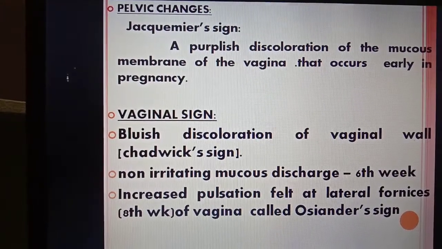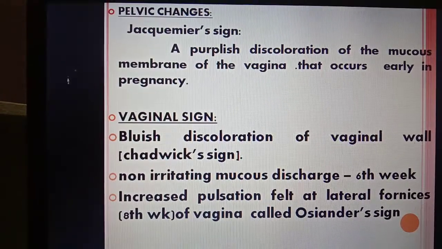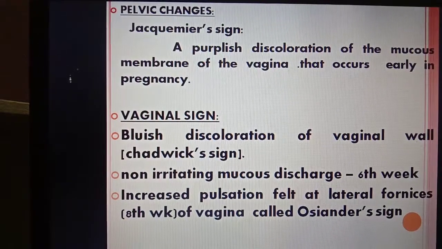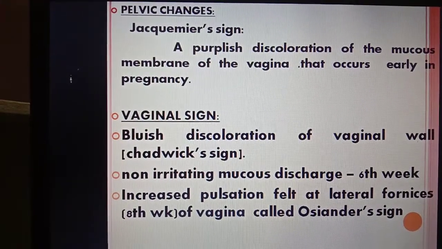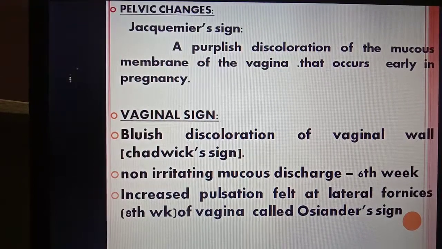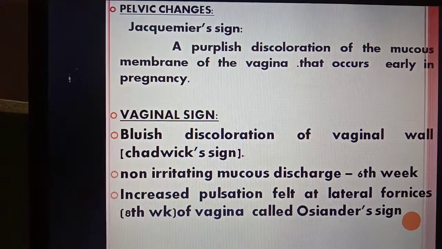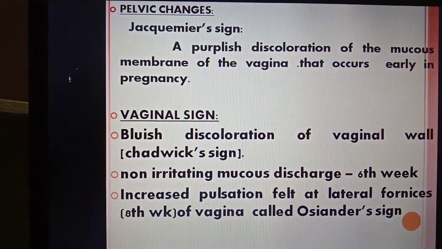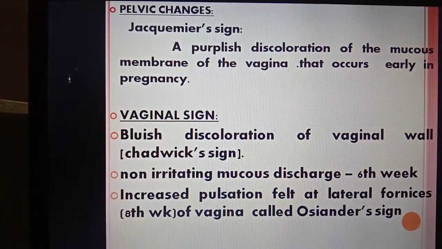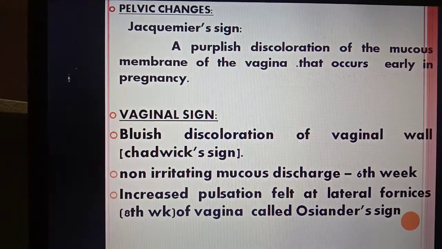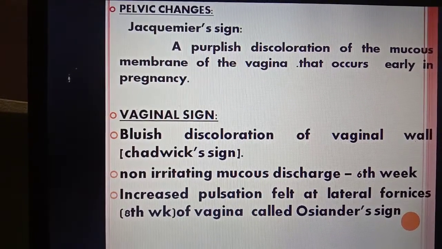Then per abdomen: the uterus remains a pelvic organ until the 12th week. Let us see the pelvic changes. Here we will see many changes in the pelvis. The first sign is the Jacquemier sign. It is a purplish discoloration of the mucous membrane of the vagina that occurs early in pregnancy. This is called the Jacquemier sign.